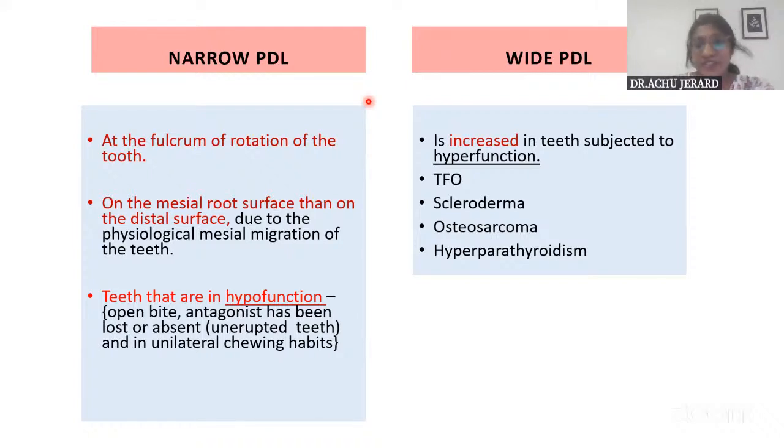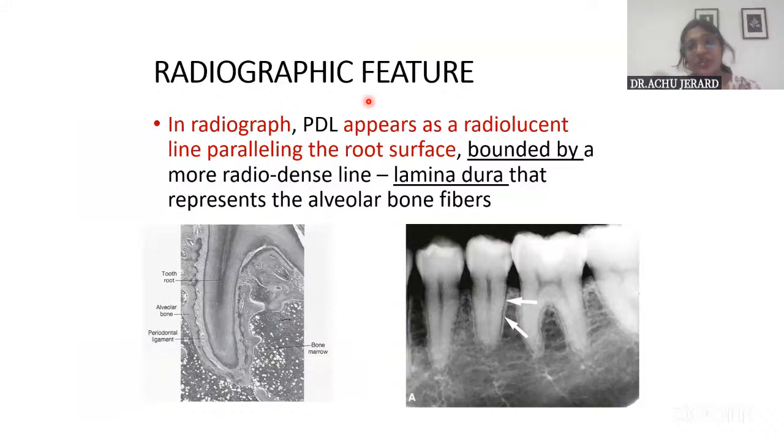And just the opposite scenarios. That means in hyperfunction, where examples are TFO, that is trauma from occlusion, there will be widening of the PDL. And also in certain bone diseases like scleroderma, osteosarcoma, hyperparathyroidism and all that, there will be widening of the PDL. That also you can mention. So these are the scenarios where there can be a change in the shape.